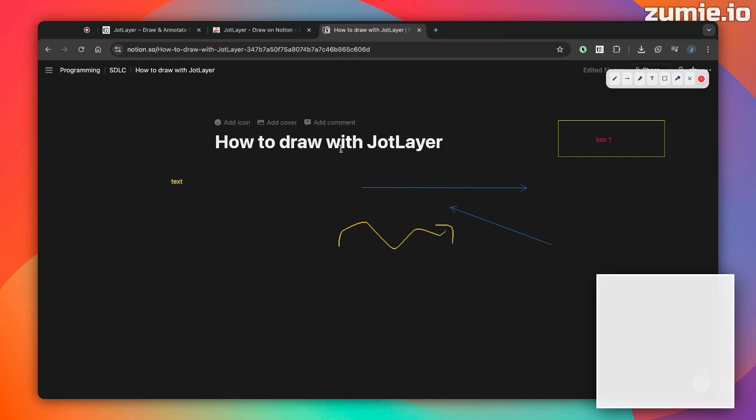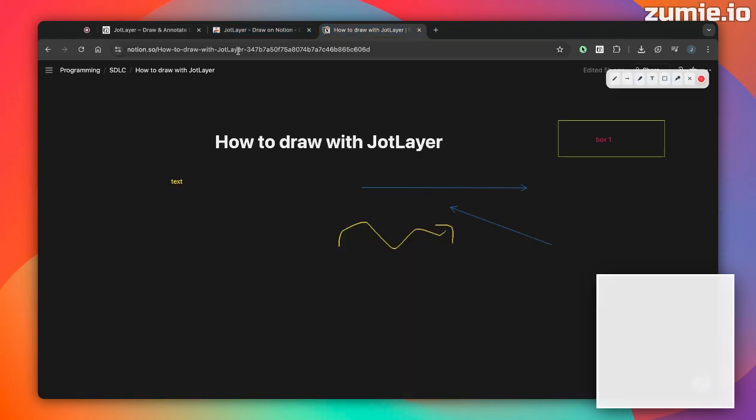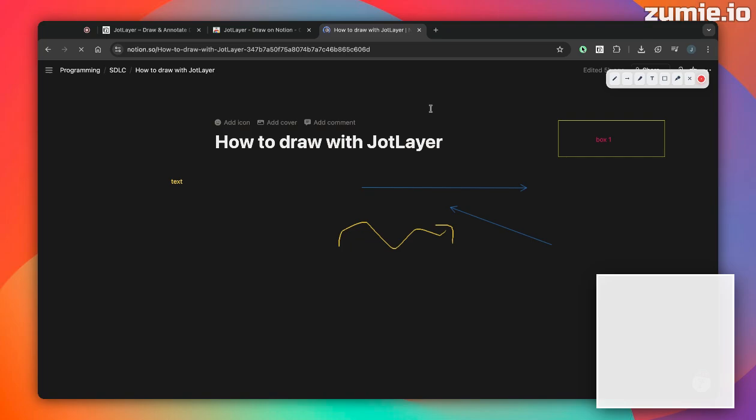It's pretty easy. You just have to install this extension on your browser. Then after that, you are good to go. It's a free extension, so install it now and enjoy the freehand drawing in Notion without embedding any links.